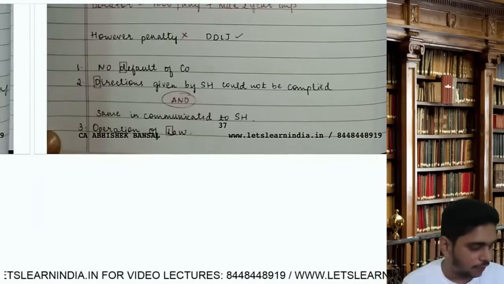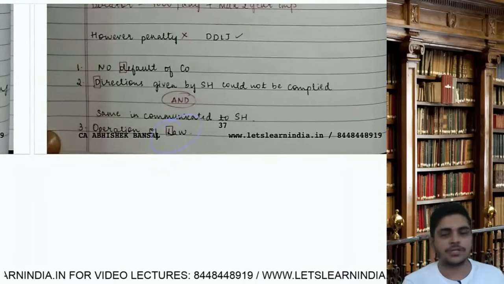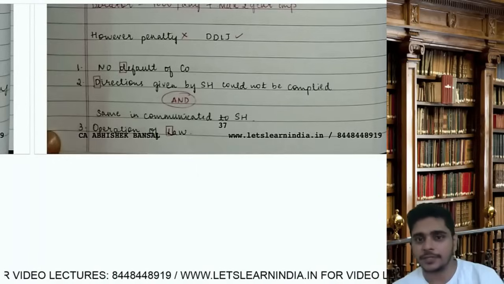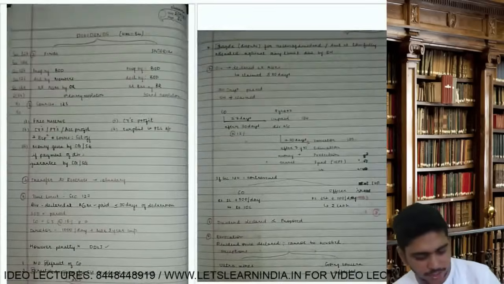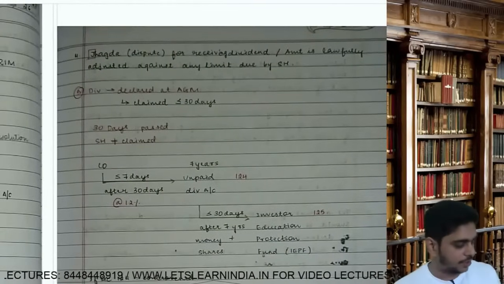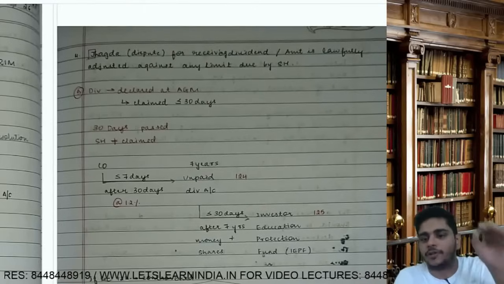L is operation of law. J is jhagda. Jhagda means there is a dispute to receive dividend, and the last point, amount is lawfully adjusted against any limit due by shareholder.